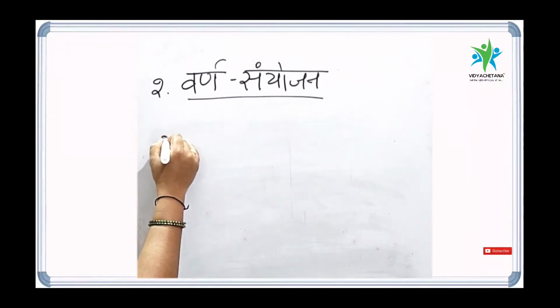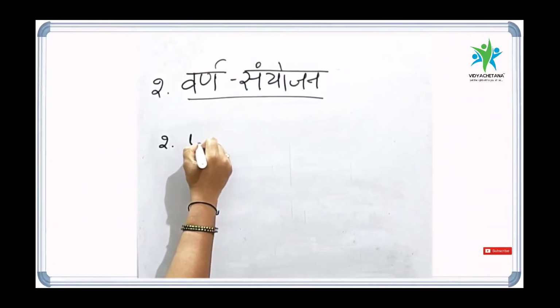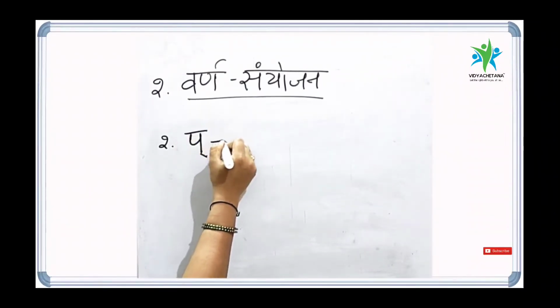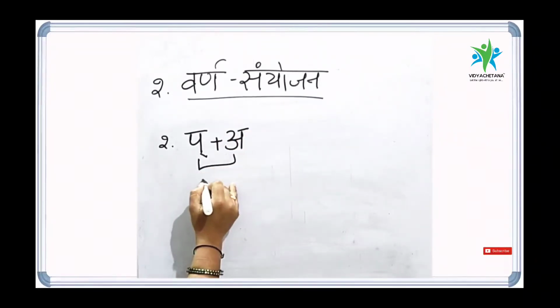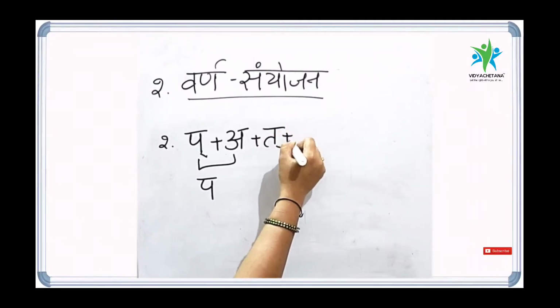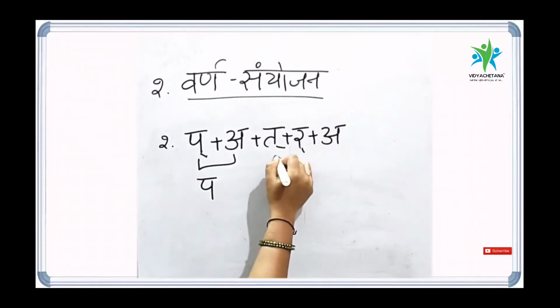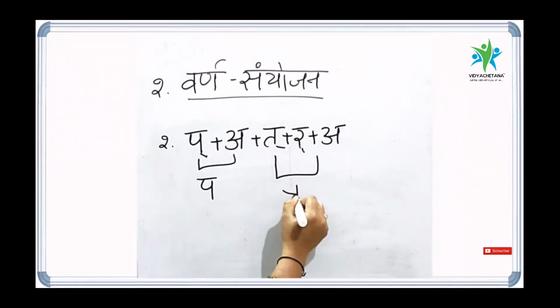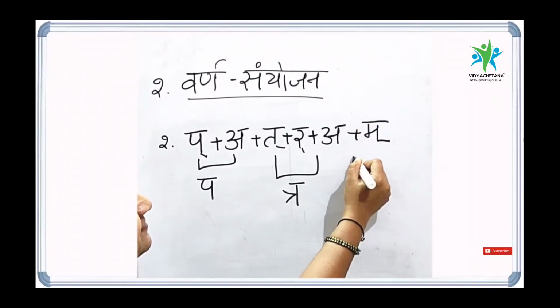The second example for Varna Samyojanam. Pa Halant plus A is Pa. Ta Halant plus Ra Halant plus A is Tra, and Ma Halant.